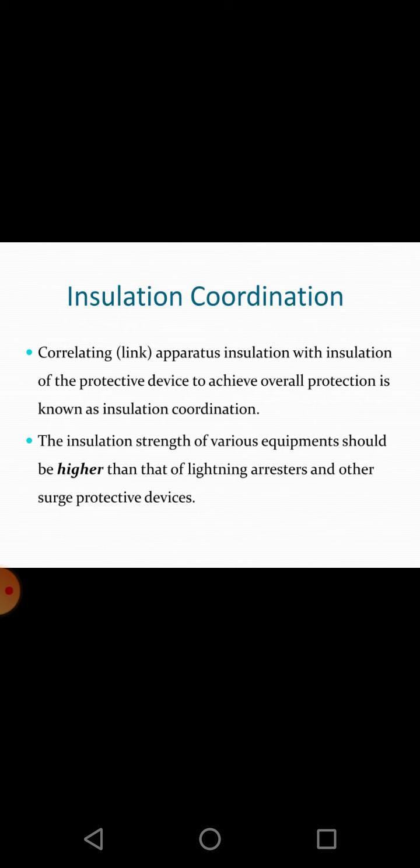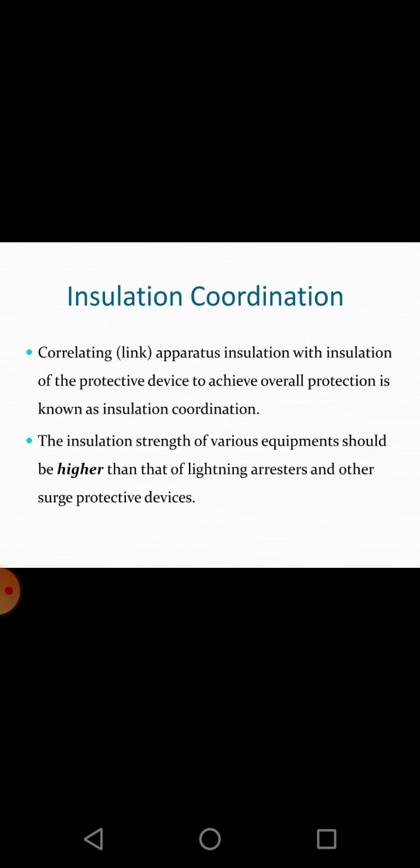Insulation coordination. Correlating apparatus insulation with insulation of the protective device to achieve overall protection is known as insulation coordination. Basically, this is the definition of insulation coordination.